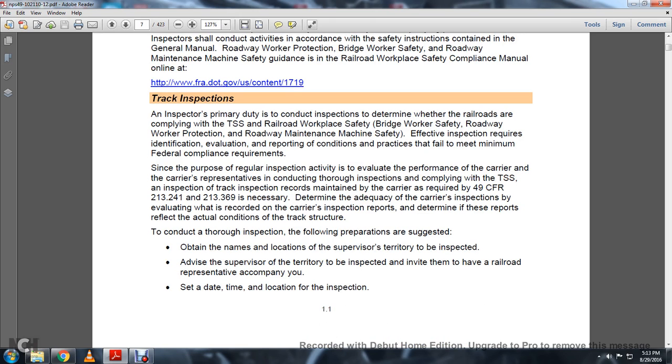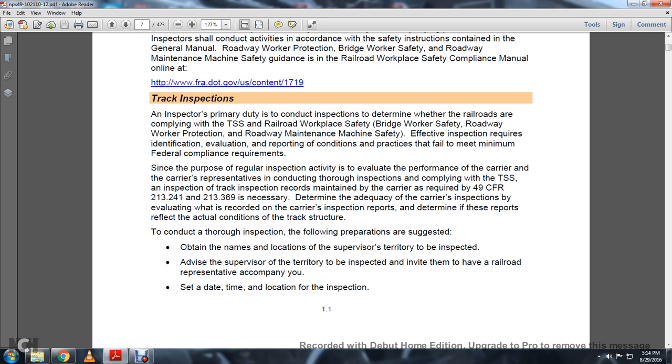Track inspection. The inspector's primary duty is to conduct inspections to determine whether the railroads are complying with the Track Safety Standards, roadway worker safety, bridge worker safety, roadway protection, and roadway maintenance machine safety. Effective inspection requires identification, evaluation, and reporting of the conditions and practices that fail to meet the minimum federal compliance requirements.